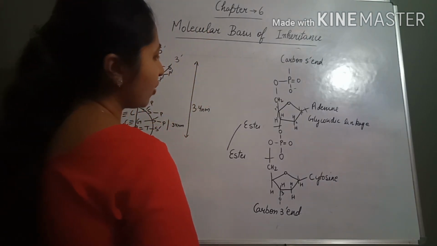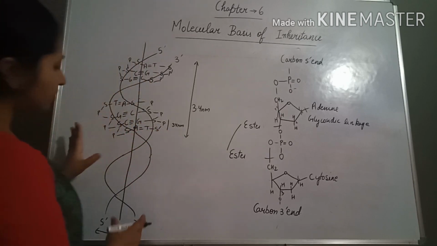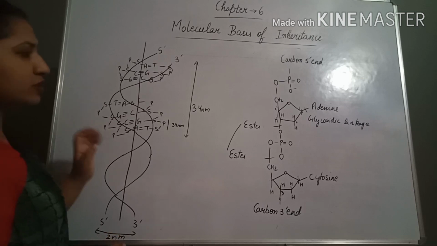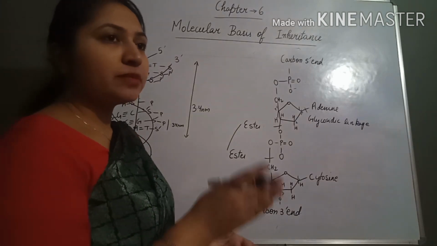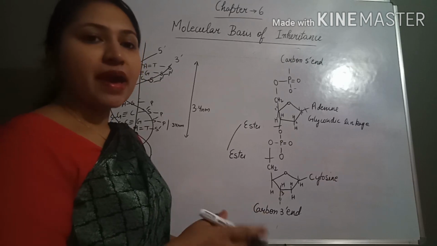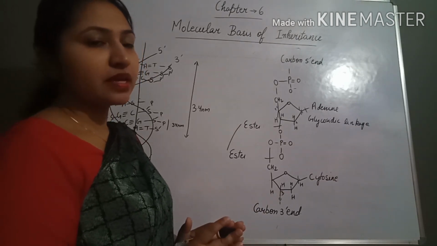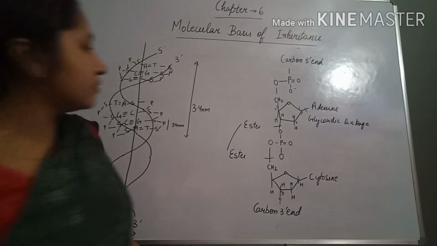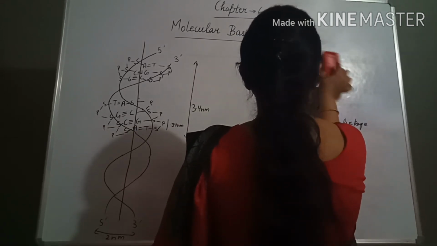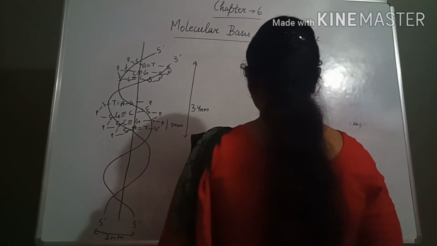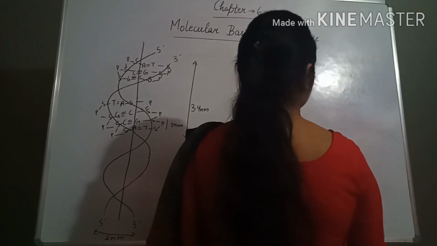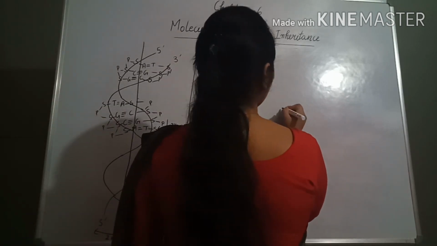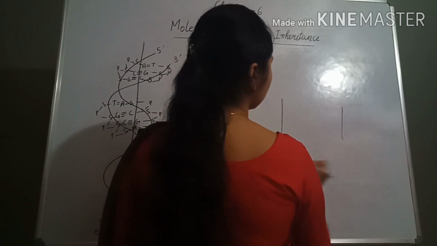Now next is about the diameter of the DNA. Why do only the purines link with the pyrimidines? Why will the purines not link with the purines, and the pyrimidines not link with the pyrimidines? It is because of the diameter of 2 nanometer. Now the diameter of the DNA is 2 nanometer. Suppose this is the 2 nanometer diameter.